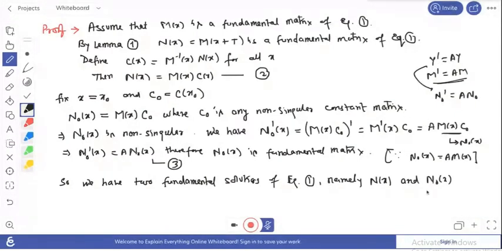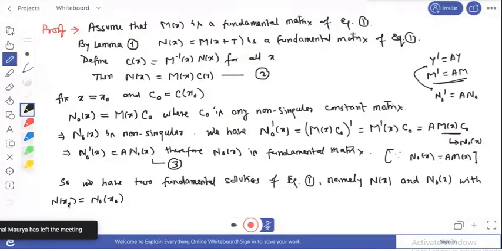So what is n naught(x)? It means the value of n at fixed x naught, which equals n naught(x naught). For fixed x naught, this value is this thing.